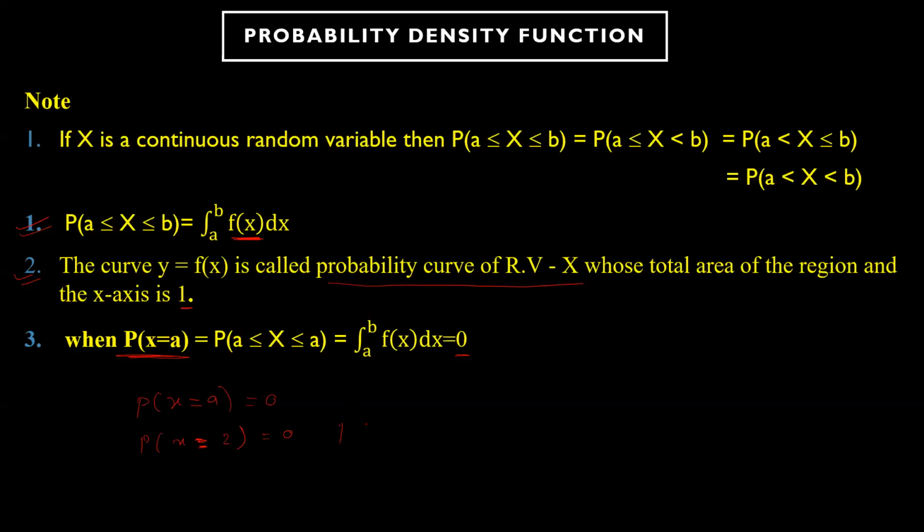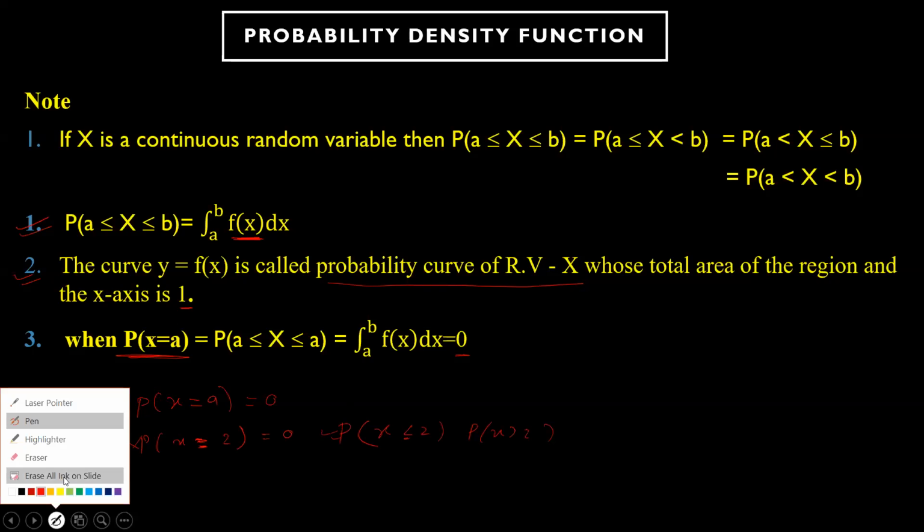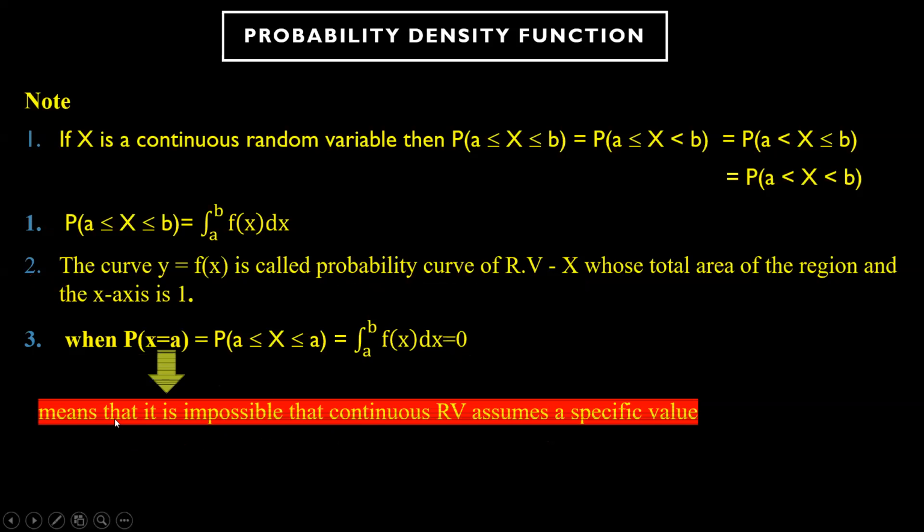You can only calculate the value for less than or equal to 2, or you can calculate greater than 2, whatever it may be. This is possible, but at a specific value it is not possible. So what this means is that it is impossible for a random variable to assume a specific value. A continuous random variable does not assume any specific value. It is always 0.